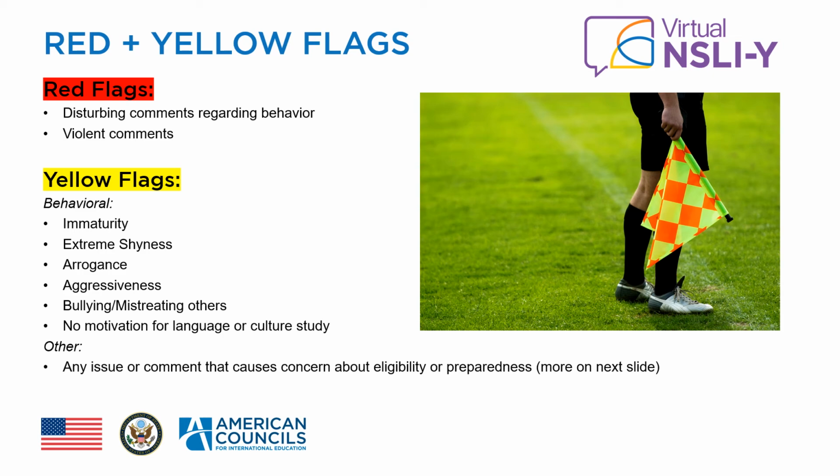As a reminder, you all have been trained on avoiding common biases. Notify us if you have any potential conflicts of interest. Stay focused on the evaluation guidelines and be objective. Avoid assumptions and remain focused on what the student actually presents in their written application. Red flags include disturbing comments regarding behavior and violent comments. Yellow flags include immaturity, extreme shyness, arrogance, aggressiveness, bullying or mistreating others, no motivation for language or culture study, or any issue or comment that causes concern about the student's eligibility or preparedness.